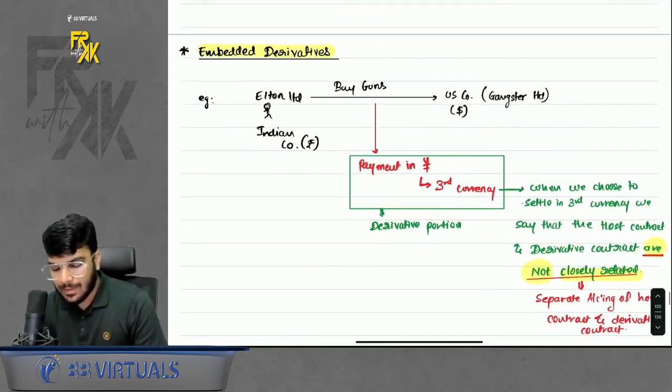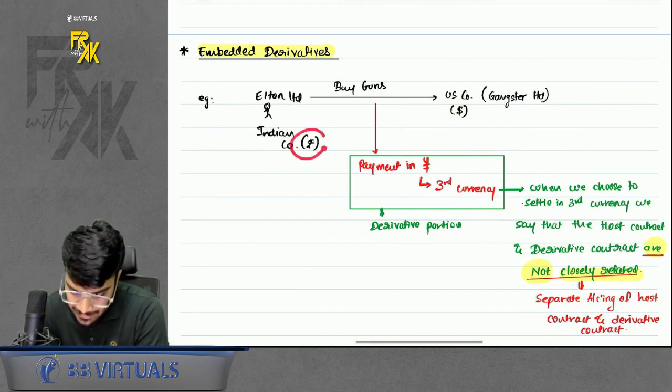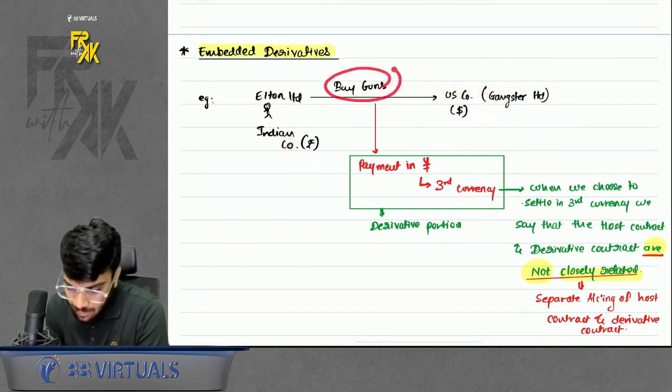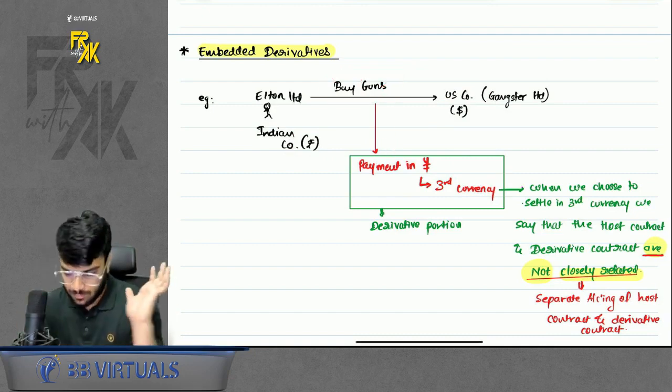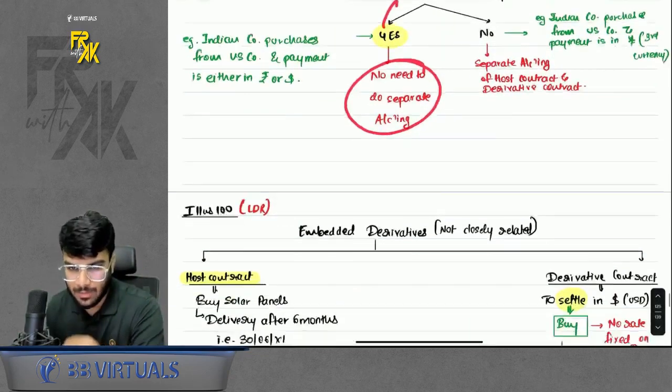Let's say, for example, you are buying goods, making the payment in dollars. So if you are making the payment in either his currency or his currency, in that case, we will say the main contract and the payment part are closely related. No need to do separate accounting. So if they are closely related, no need to do separate accounting. Do remember that part.